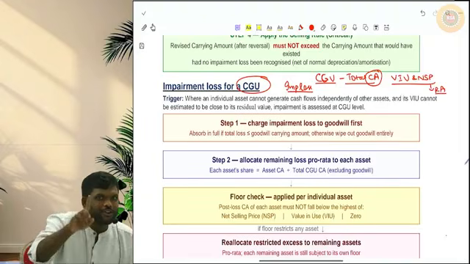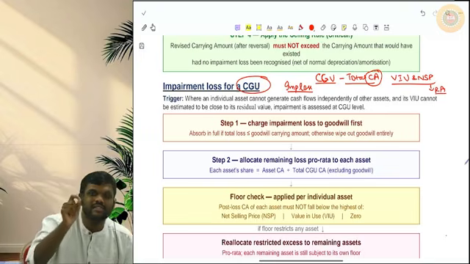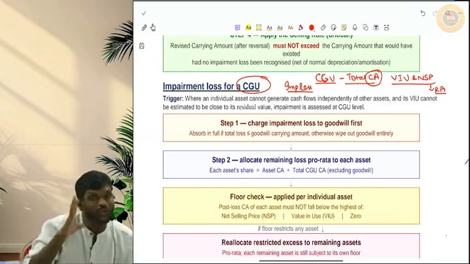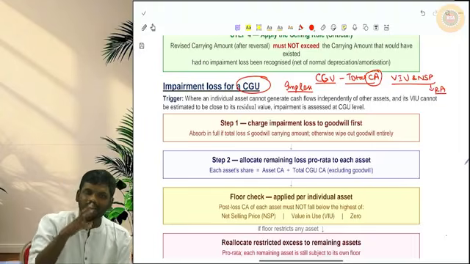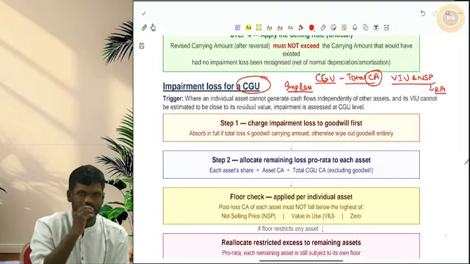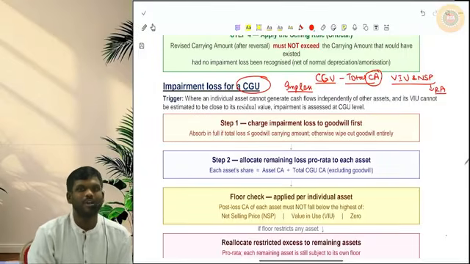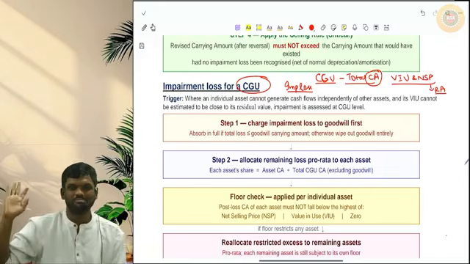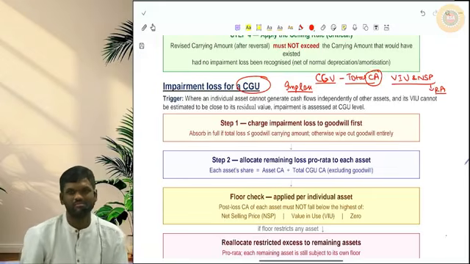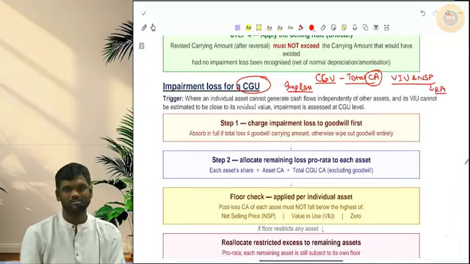But before that, you have to remember one very, very important point. If inside this CGU there is goodwill, in the CGU there are multiple assets, and one of the assets is goodwill, then the standard says, first you have to hit that goodwill. First make that goodwill zero.